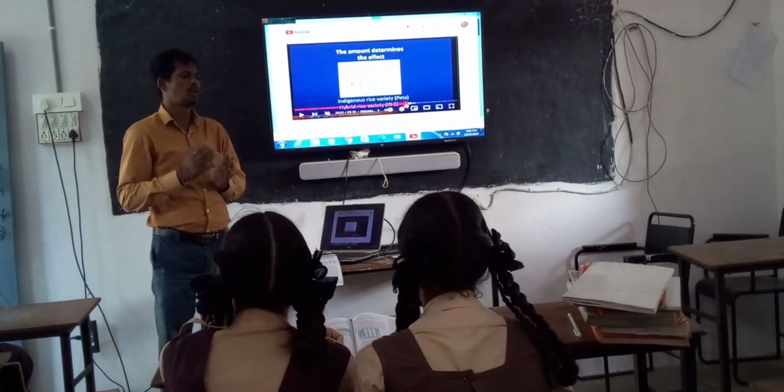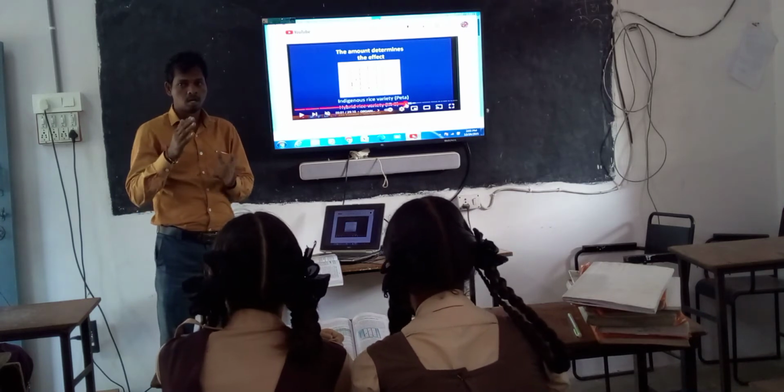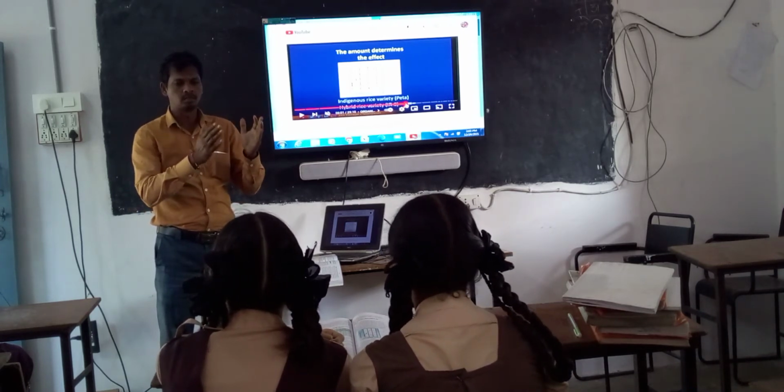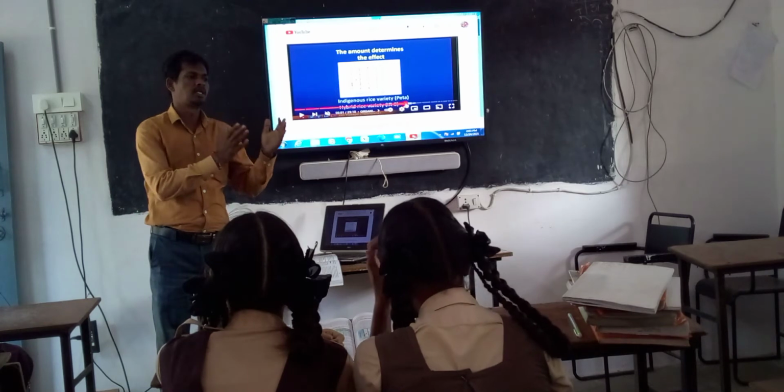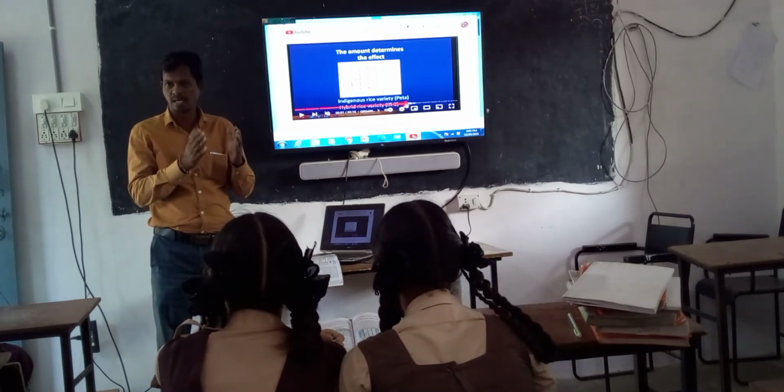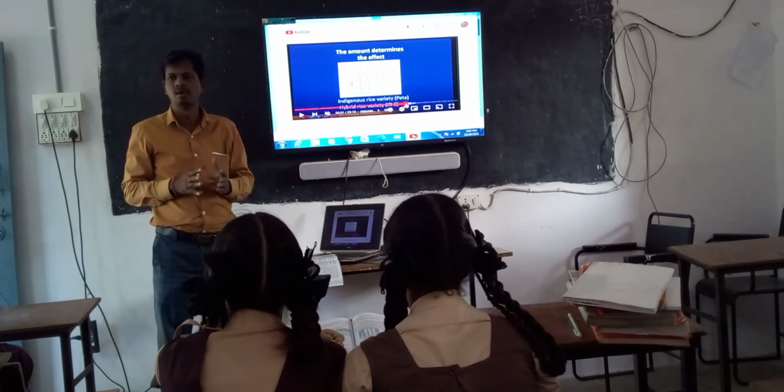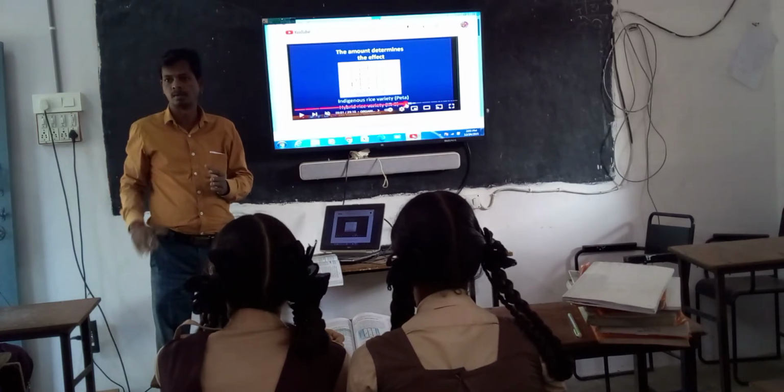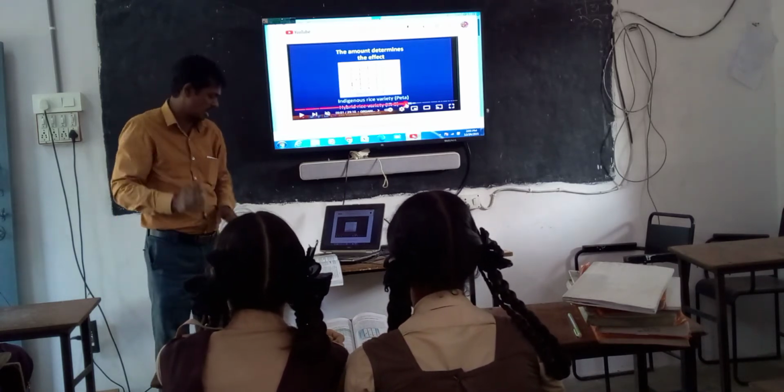So there is a small difference. They are taking the same amount of nutrients, but they are producing different production.